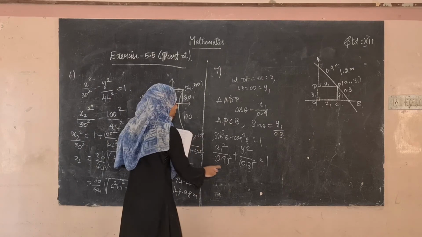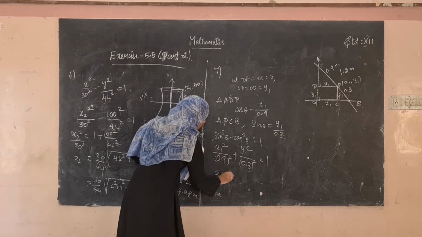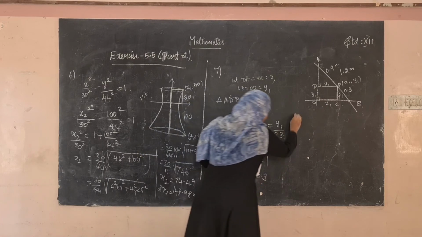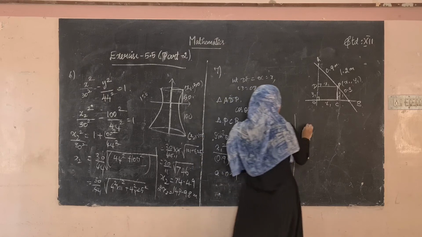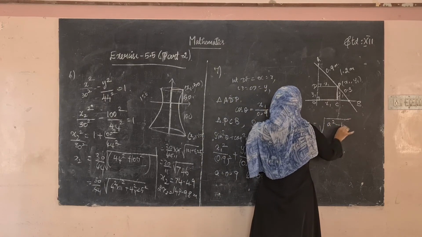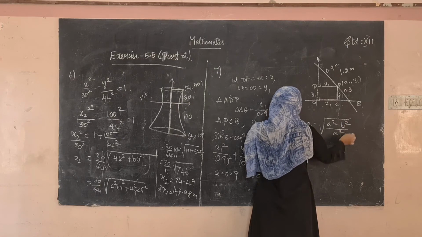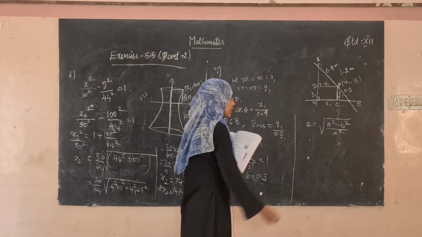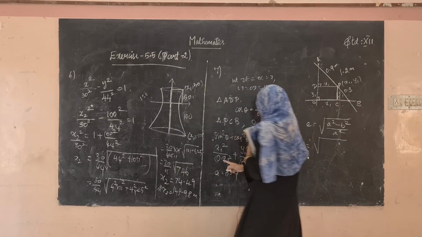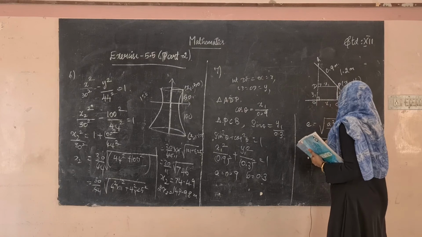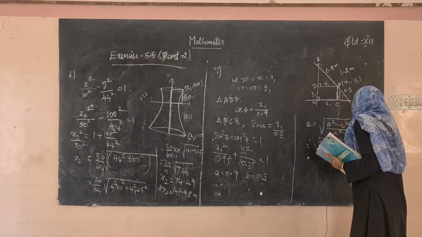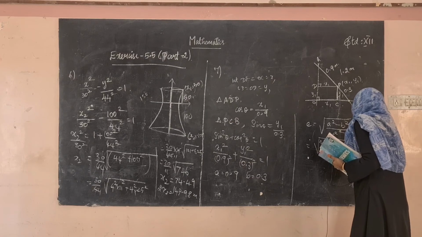Okay, so after this, what we have found: a is equal to 0.9 from the equation, b is equal to 0.3. Now we have to find the value of eccentricity. You know that e is equal to square root of a square minus b square divided by a square. So this is how you can find the value of eccentricity, which is equal to square root of, what is a square? It is 0.9 the whole square, 0.9 square minus what is b square? 0.3 square, divided by 0.9 square.